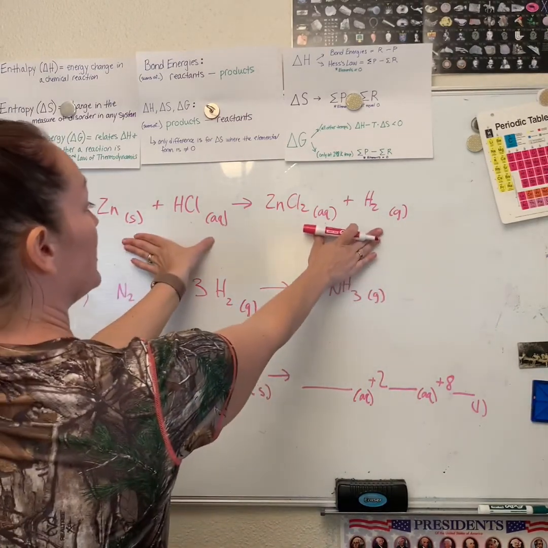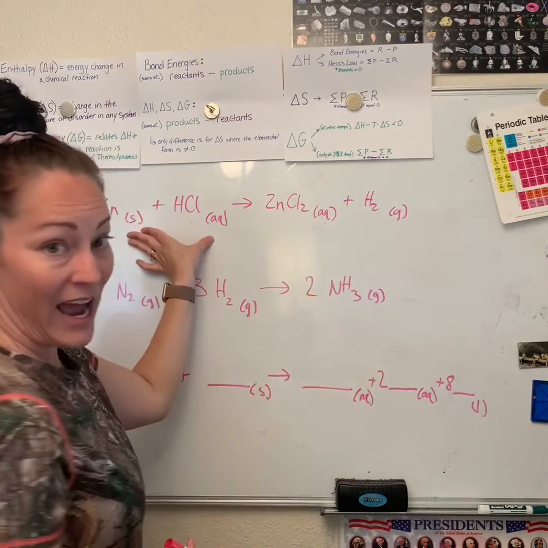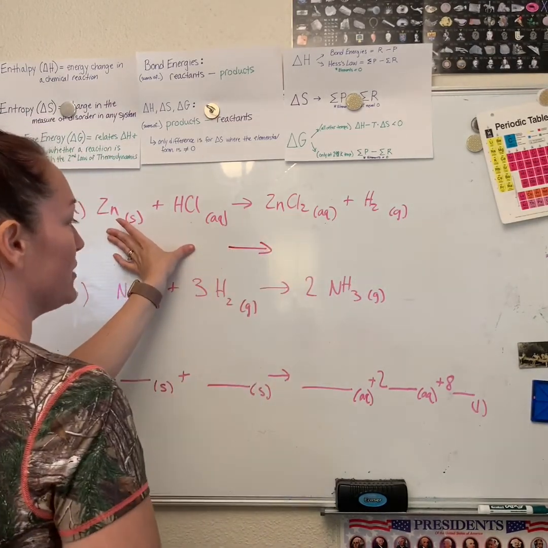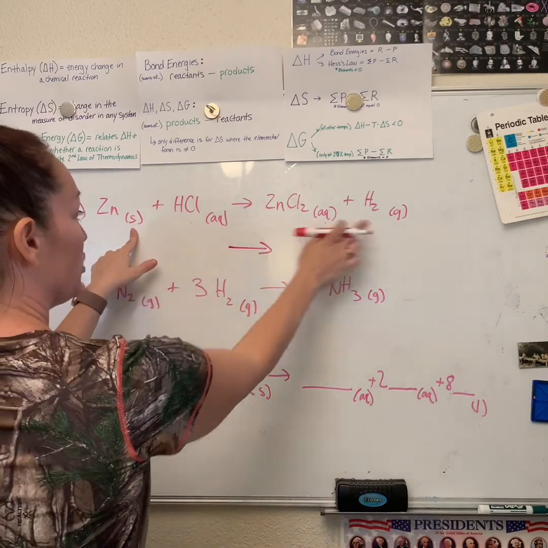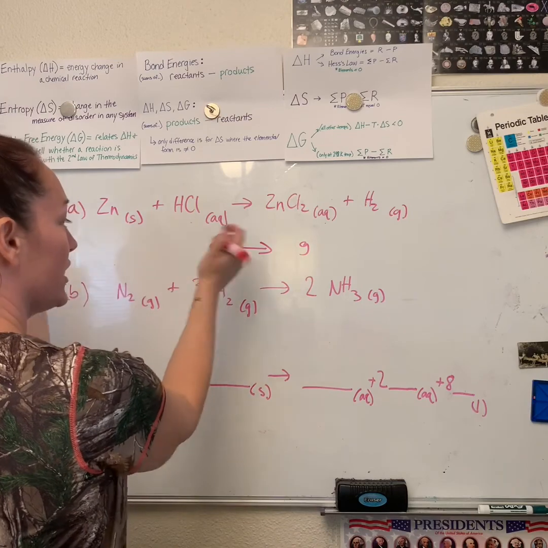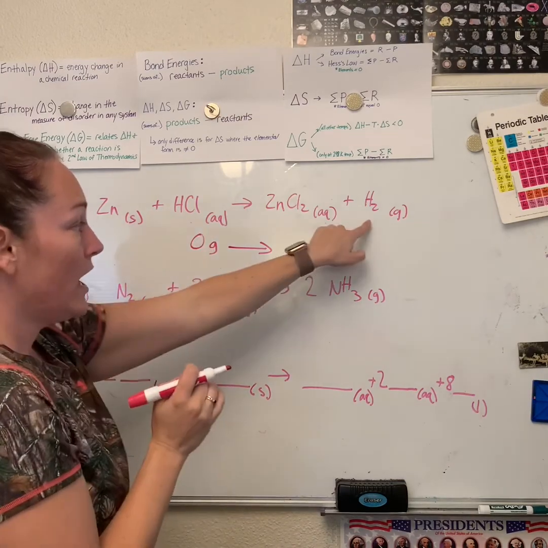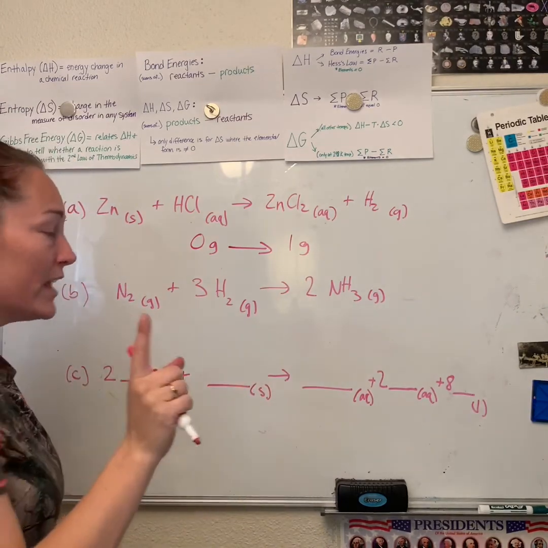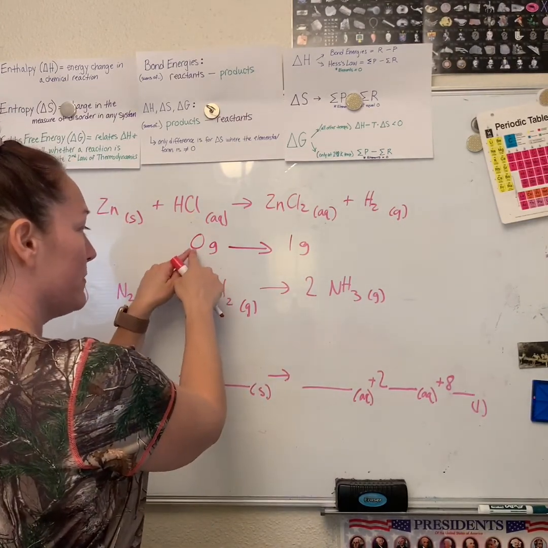So if I look between these two, this is the only side that has a gas. So this is how I'm gonna notate this. The book doesn't really show you, but this is how I do it. I look to see which one's the most disordered, gases. And now we compare the gases. Are there any over here? No, 0. How many are over here? I look at my coefficient, there's only 1. And now I say, it went from 0 to 1.